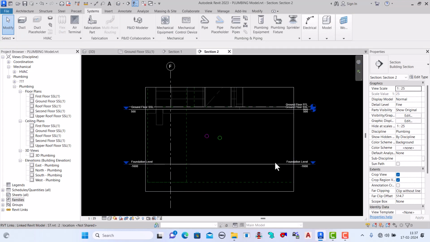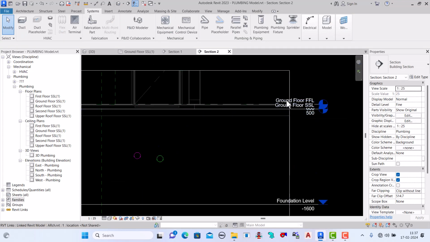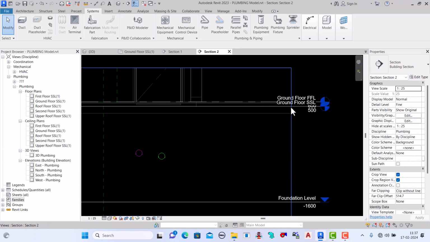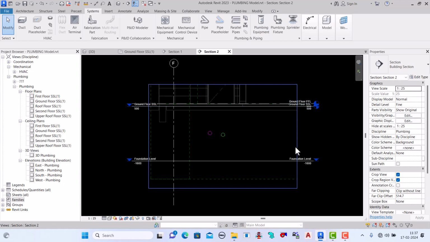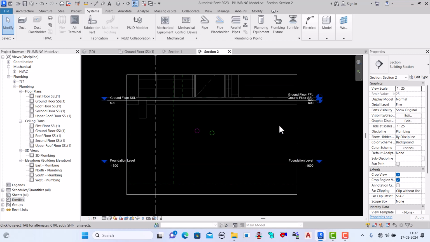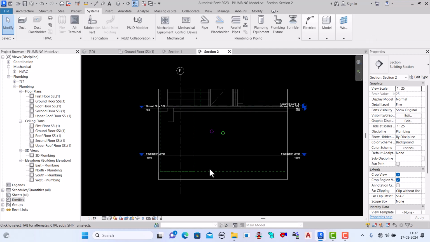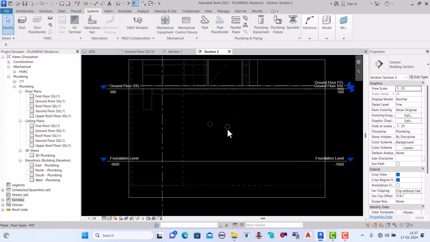Here is the foundation. Okay, here is the ground floor. See, this is the ground floor. Why is it showing double ground floor? Because one is the link. The structure and Revit, when we link, that elevation is also showing. We will show you how to remove this one, because in coordination we will do it and make the sheet. Then at that time we have to set all these things and make the annotation, all the things. That's why here I already set.